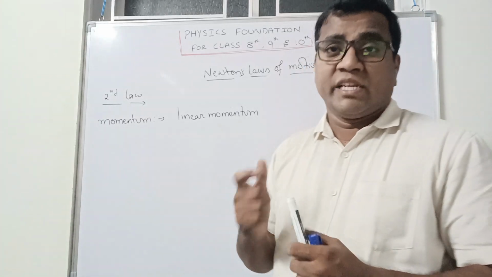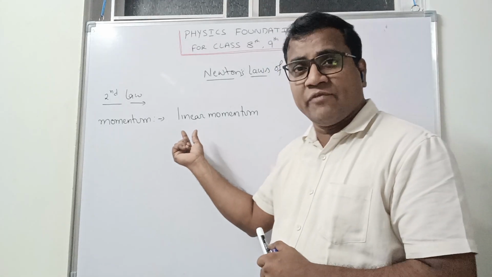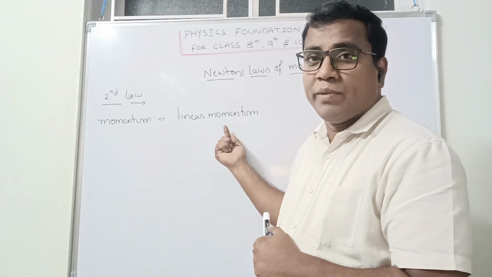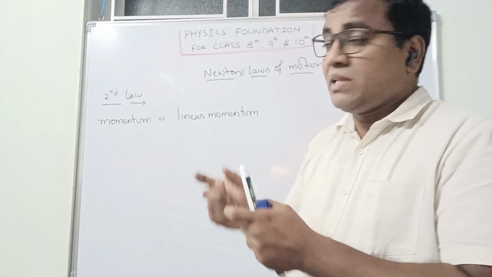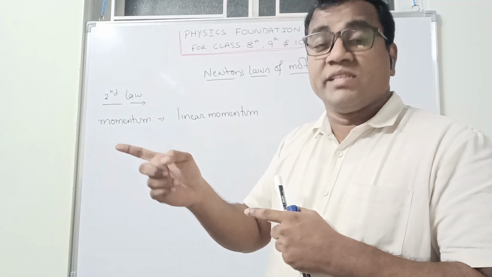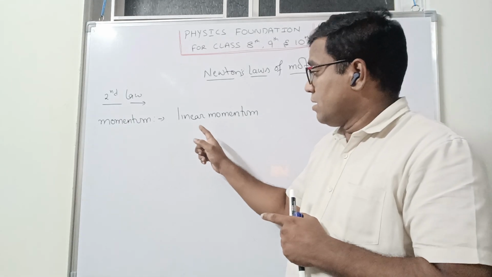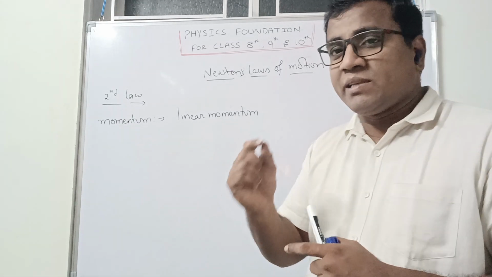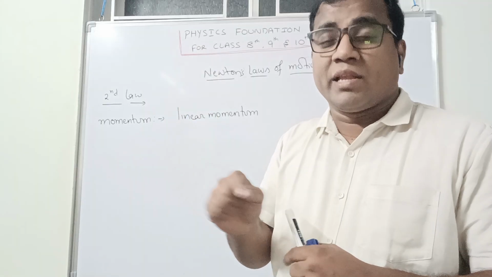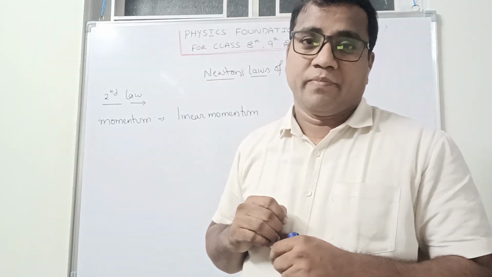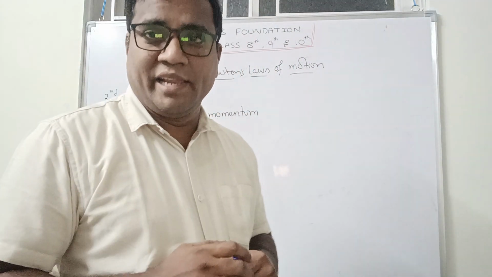If you ask, sir, what is the difference between the two momentums? In the word itself, this is linear momentum. What is the meaning of linear? Linear means straight line. That means the momentum along a straight line path is called linear momentum. And if you consider some angles, if a particle is rotating or circulating, and you calculate the momentum, that momentum is angular momentum. We will discuss angular momentum in further classes, but now we will try to understand linear momentum.